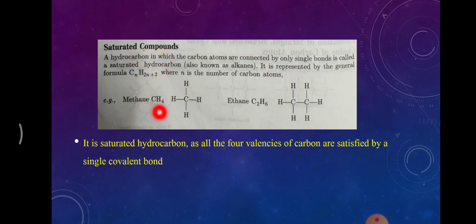Let's see an example of a saturated compound. Methane, CH4. As I told, carbon has 4 electrons in the outermost shell. Suppose all those 4 electrons are shared with hydrogen through a covalent bond, then that compound will be known as methane. You can see there is only a single bond, no double or triple bond, so these come under saturated compounds. Similarly, ethane: there are 2 carbons surrounded by 6 hydrogens with single bonds. This we will study in further detail.